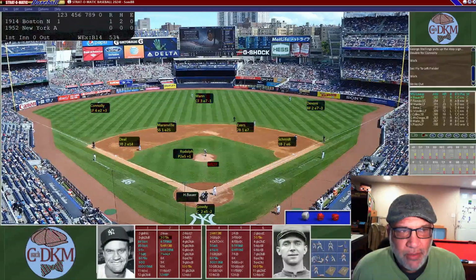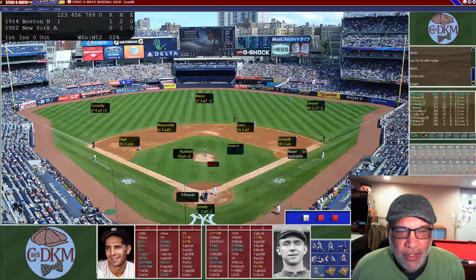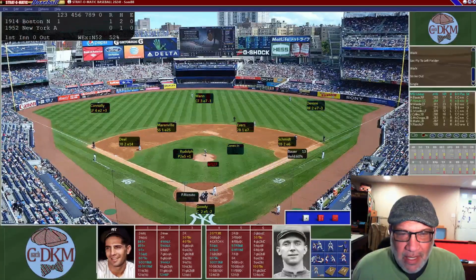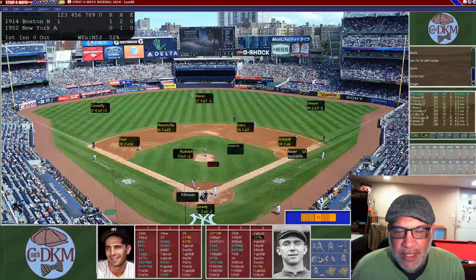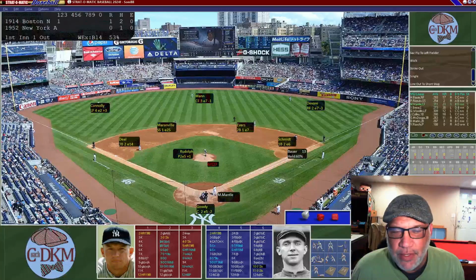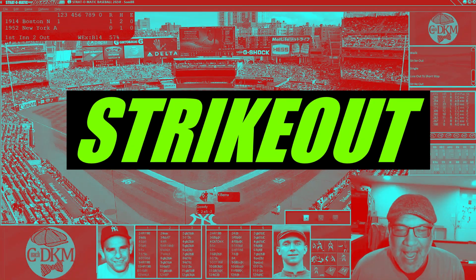Now Bauer, the right fielder, is up. He hit .293 with 17 home runs, and he's going to lead off with a ground ball between third and short. He's going to make it to left field, so that's a single. Now Phil Rizzuto is up, shortstop, who hit .254. It's a line out. And now Mickey Mantle, one of the greatest center fielders of all time, comes to bat. The switch hitter hit .311 with 23 home runs back in 1952, and unfortunately he's going to strike out.